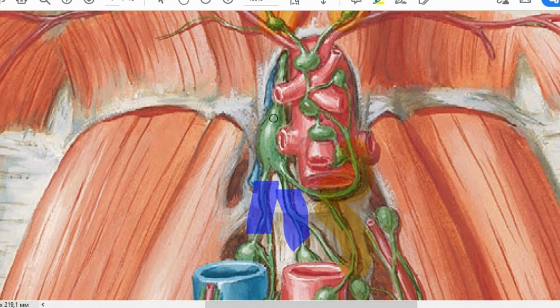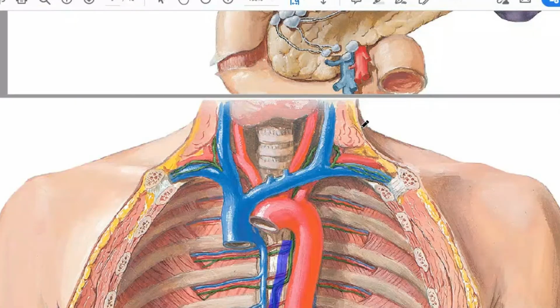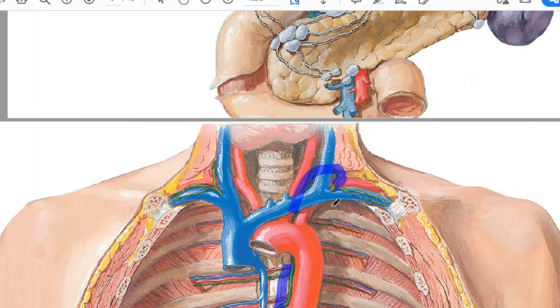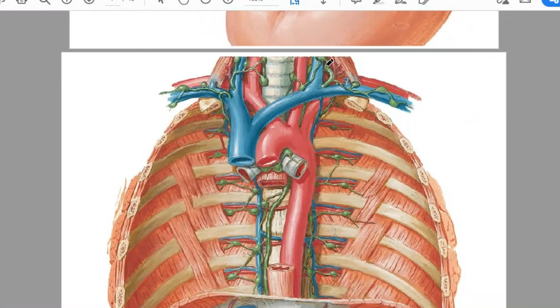Anyway, it falls into ductus thoracicus, and then ductus thoracicus goes up into thorax and cervical region and falls into the left venous angle.